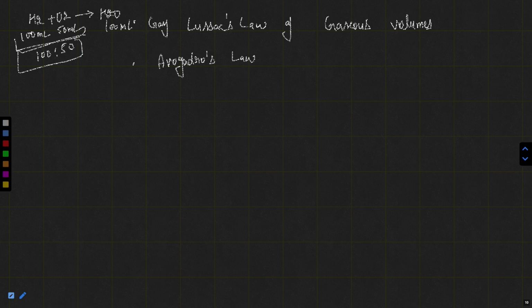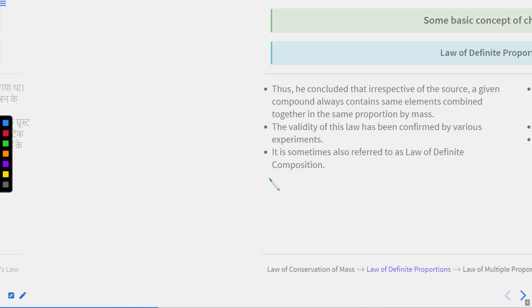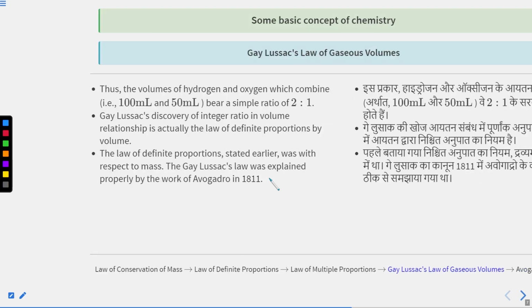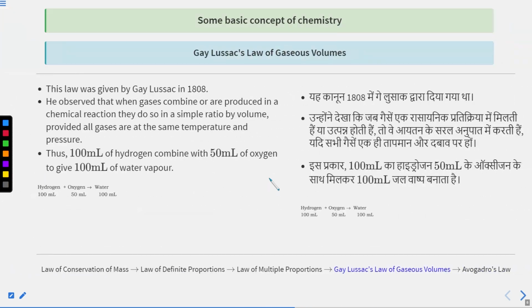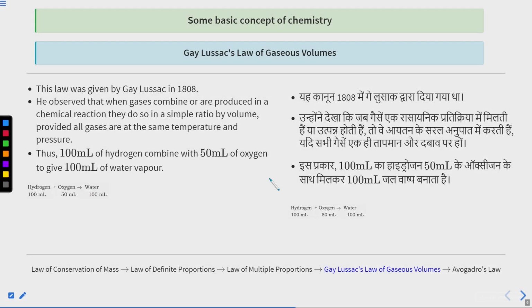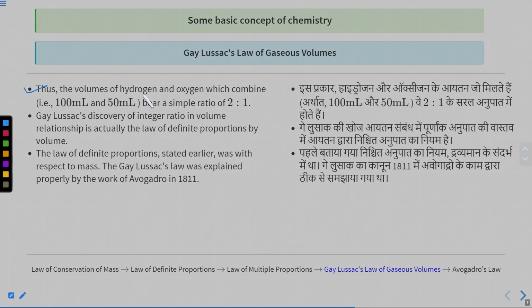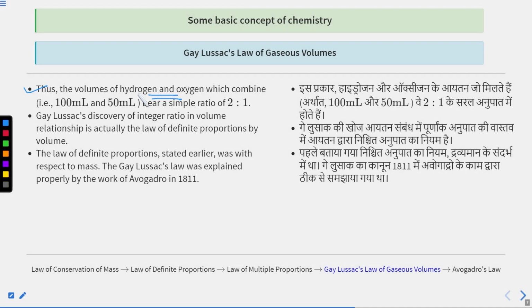Let's understand the simple ratio. You can see here the Gay-Lussac law of volumes. In 1808, he observed that when gases combine or are produced in a chemical reaction, they do so in a simple ratio by volume. You can see hydrogen plus oxygen gives water. So 100 ml and 50 ml are combining, and you are getting 100 ml of water. It means the volumes of hydrogen and oxygen which combine bear a simple ratio.